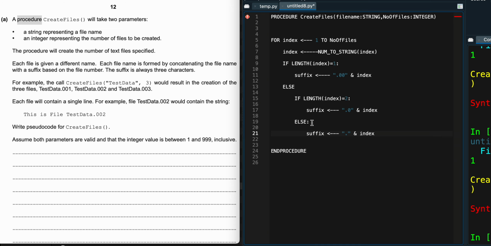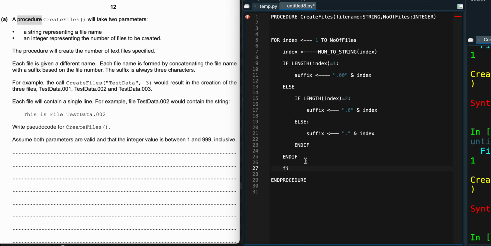So from here, we can end our if statements. I can end this if, then I can end this original if. Right now, I've just gotten out of this selection statement because I now have a valid suffix. So what I now need to do is create the file.